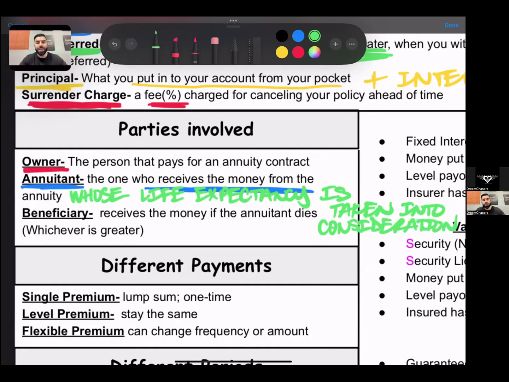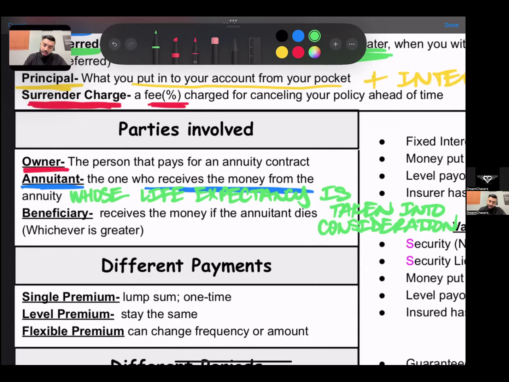So you may see a question on the test that will ask, whose life expectancy is taken into consideration in an annuity? And the answer is the annuitant. Why? Because remember, an annuity is going to provide income for life. So they have to look at how long they are expecting this annuitant to live because they have to make sure that the money lasts for that annuitant's whole life.